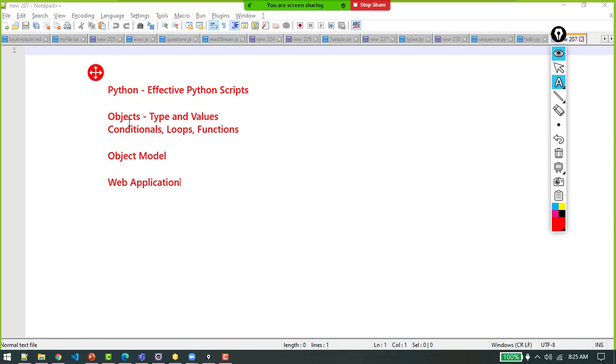Here everything is a script, everything is an object, and we'll see how they relate to different types and values, how we have conditionals, loops, functions, algorithms, databases in every language. Similar to that we have it in Python also. Now we will talk about the Python 3 version, not the 2 version. See, Python 3 is considered to be a modern object oriented scripting language. Everything will revolve around objects only, right? It is not a programming language, it is called a scripting language. Everything will be written as part of a script.